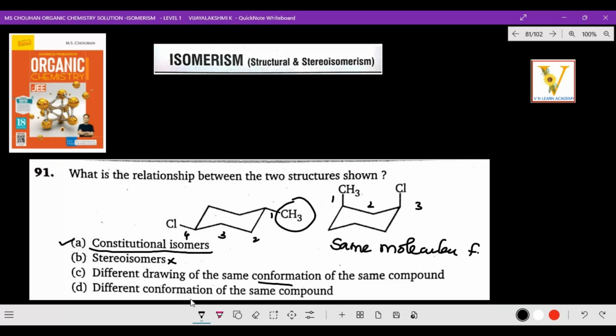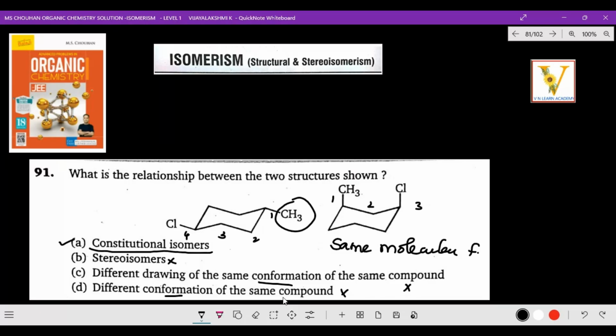Conformation, see, the word conformation comes in Newman's projection formula. It is a single bond rotation, like an ethyl group, like two carbon atoms each attached to three different groups or atoms. That is the way we can identify, that is for open chain. This is a closed chain structure, so these two will not be correct.